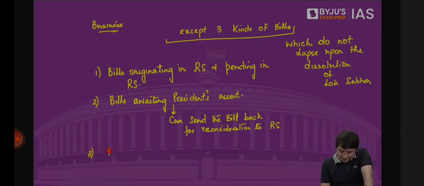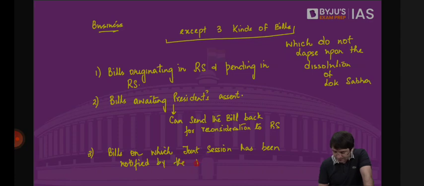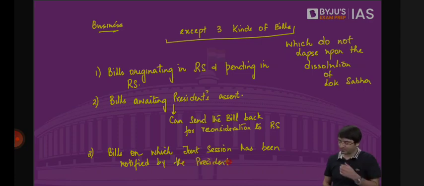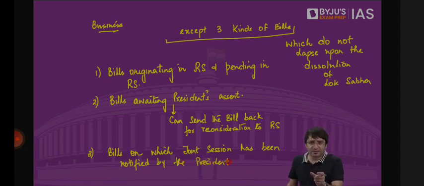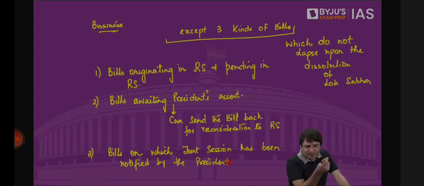bills on which joint session has been notified by the President. There's a bill on which there's a deadlock. One house passes the bill, the other house does not agree with this bill. On this bill, there's a deadlock. And I told you to resolve this deadlock, the President can call a joint sitting of both the houses of the Parliament. Now, on this particular bill X, listen to me carefully. On this particular bill X, there's a deadlock. And now the President has notified that on this particular bill, there will be a joint sitting of both houses of the Parliament. This bill will not lapse. This particular bill for which President has notified a joint sitting, this won't lapse.